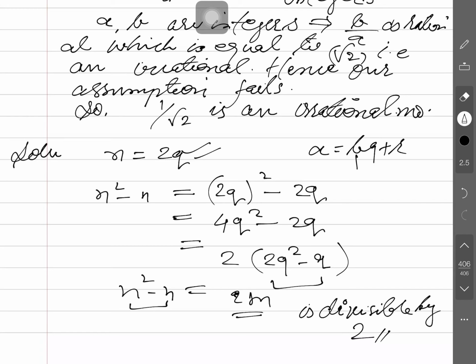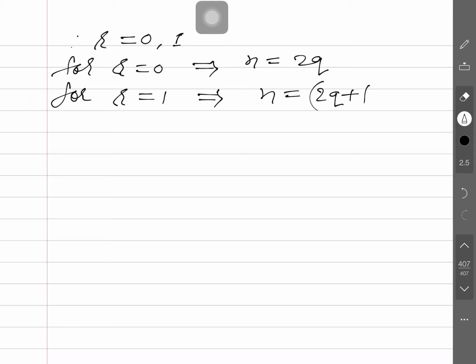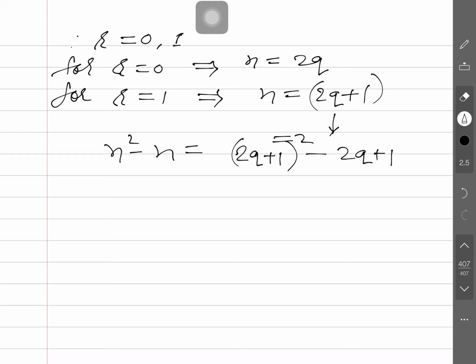For r is equal to 0, it implies that n is equal to 2q, which is a positive number, as you have proved. For r is equal to 1, n is equal to 2q plus 1, which is again a positive integer. Again you will put this value in n square minus n and solve further to see the divisibility by 2. It is 2q plus 1 whole square minus 2q plus 1.